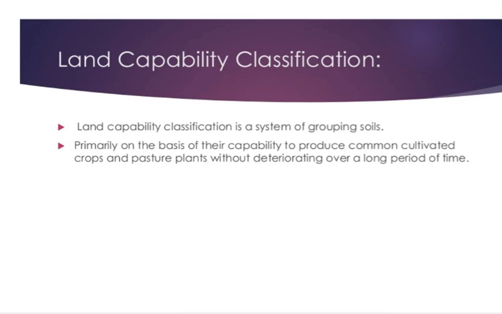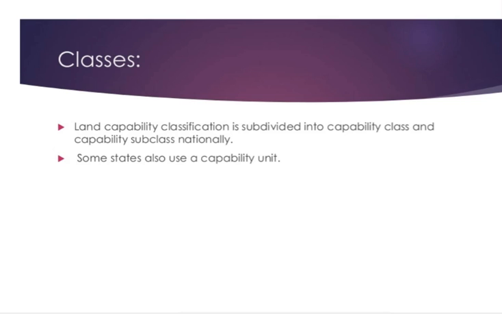It is done primarily on the basis of the land's capability to produce common cultivated crops and pasture plants, that is grazing lands, without deteriorating over a long period of time. It is grouped into eight capability classes. The classification is subdivided into capability class and capability subclass.